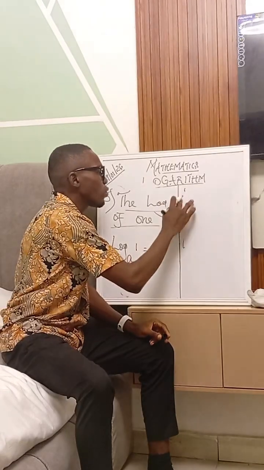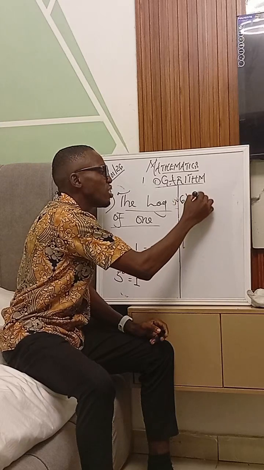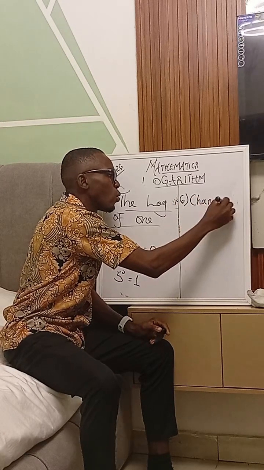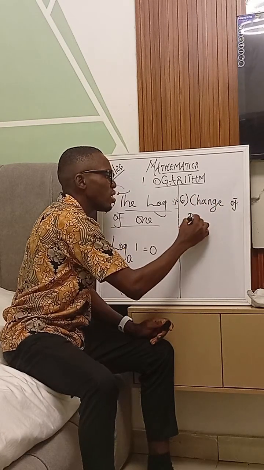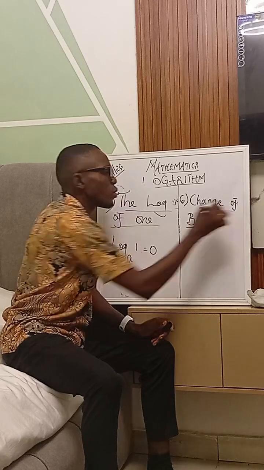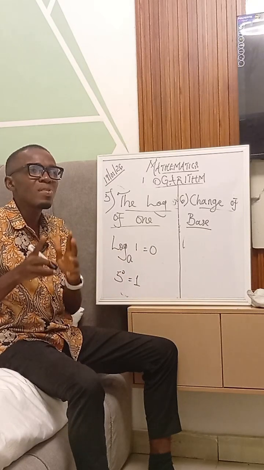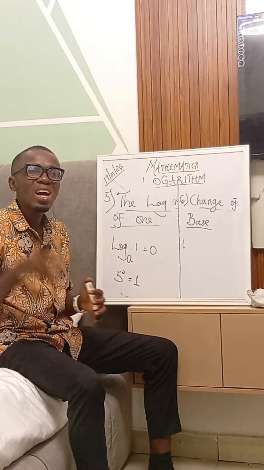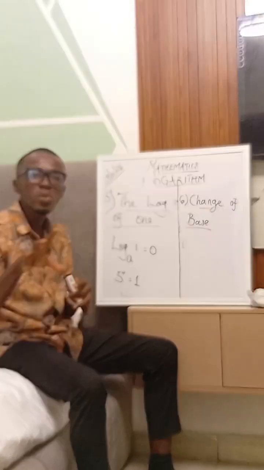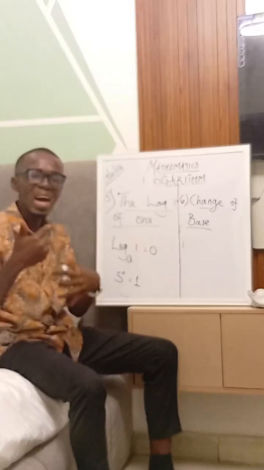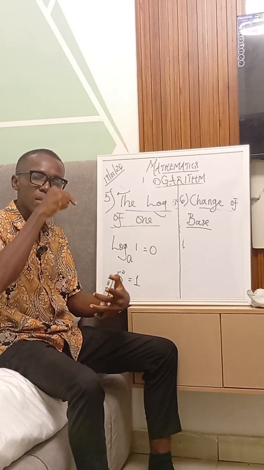Then the last one is what is called change of base. That's the last law we are going to be looking at. In the case of change of base, when we talked about the types of log, we said there's what is called a common log, which means it has a base of 10. And your calculator also is programmed to solve questions that have a base of 10. Now, what if it does not have a base of 10 and I need to change the base?